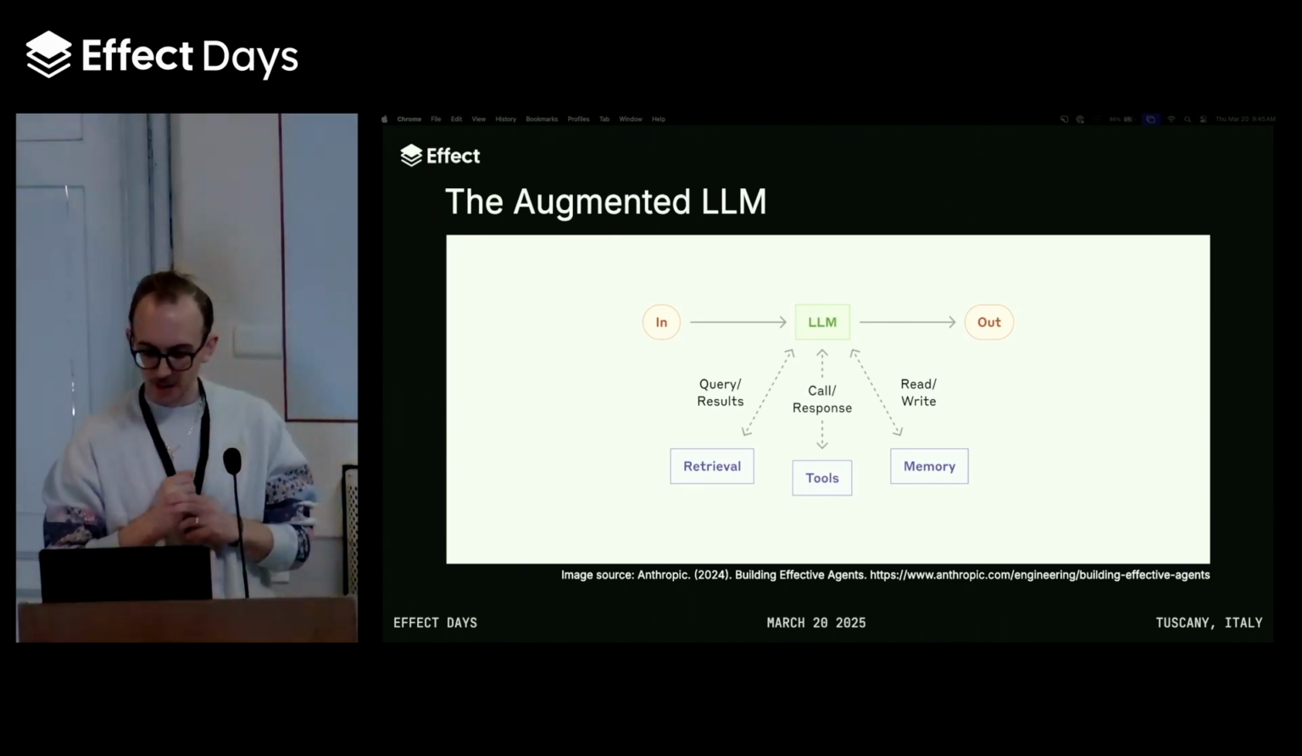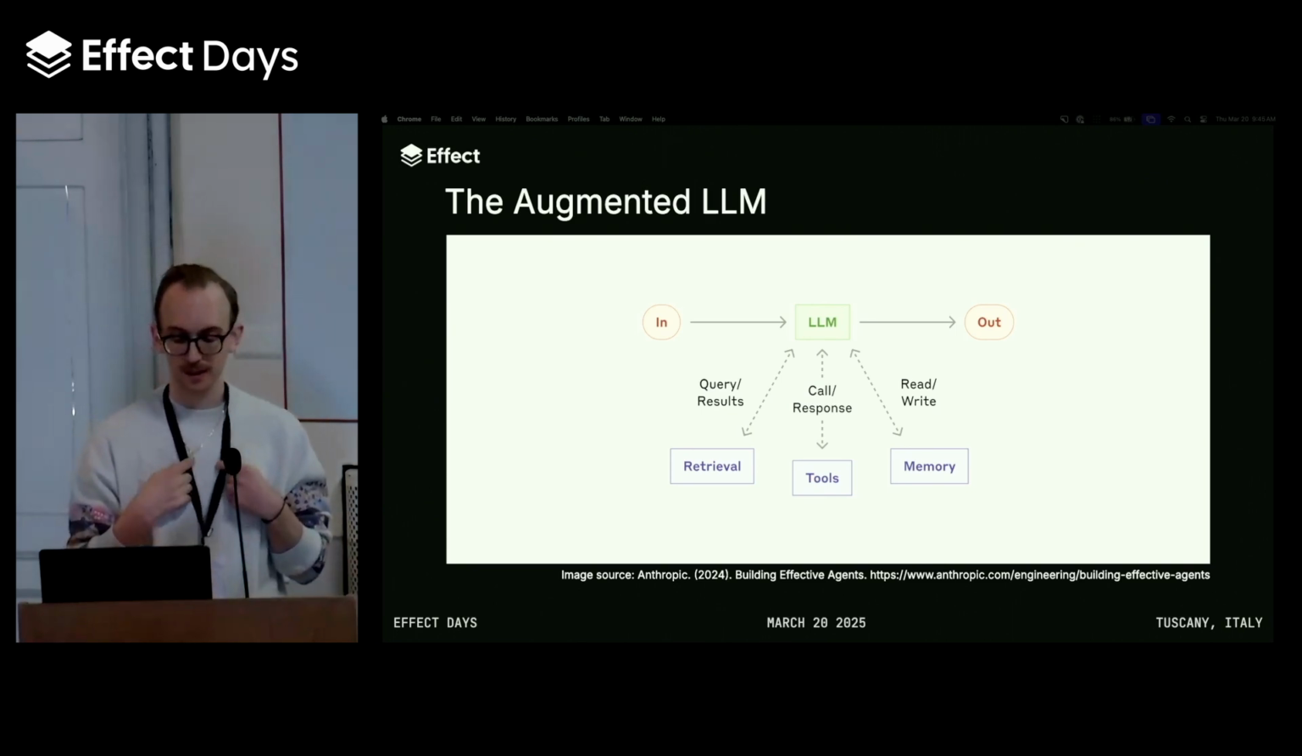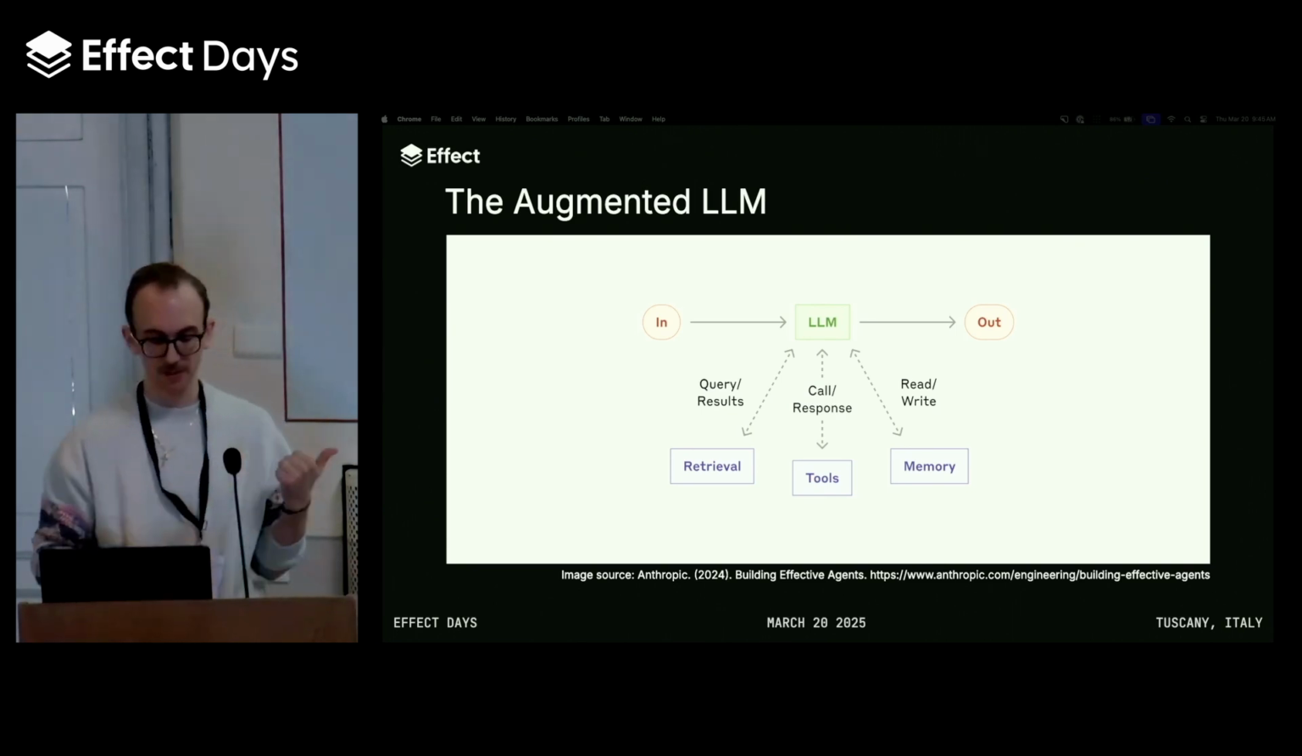And one feature of the augmented LLM, though, that we can help with, that we want to help with, is dealing with tool calls.